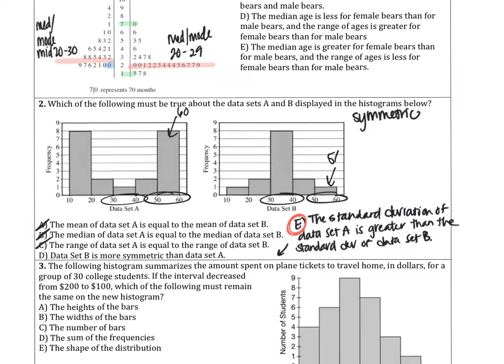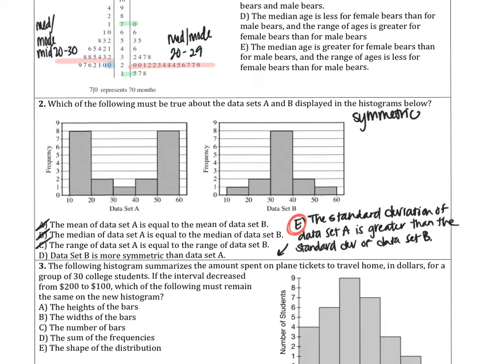Data set B is more symmetric than A. That's not true. They're both symmetric. Data set B is a little bit nicer in the sense that it is a bell-shaped symmetric graph, but that doesn't really mean anything as far as symmetry goes. They still are symmetric. If I were to fold this graph down the middle, these would line up. If I were to fold this down the middle, this would line up.